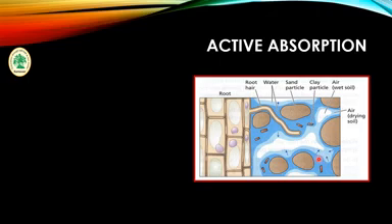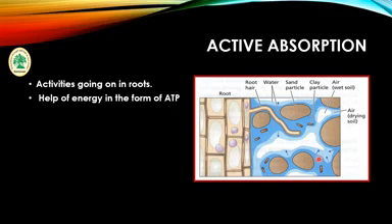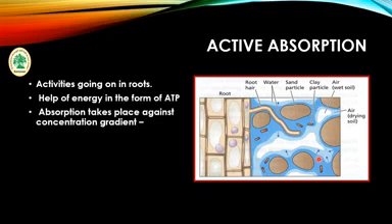Absorption of water occurs with the help of energy in the form of ATP, and this ATP comes from the activity of root cells such as respiration. The absorption takes place against the concentration gradient, even when the concentration of the cell sap is lower than the soil water. Here the concentration of the cell sap is lower than the soil water, and in passive absorption we see the concentration of the cell sap is higher than the soil water. This is a difference between active and passive absorption.